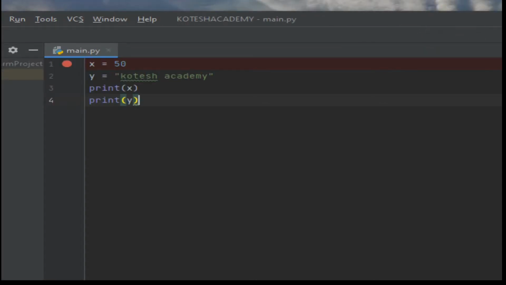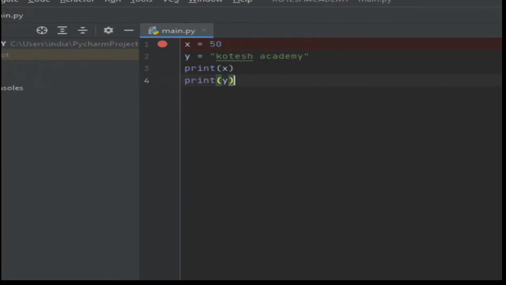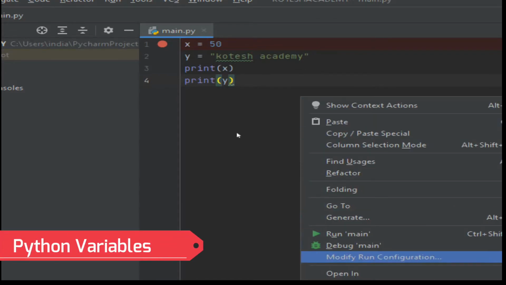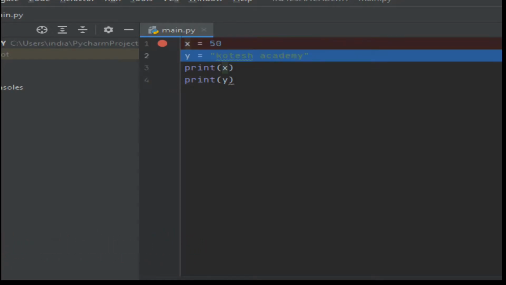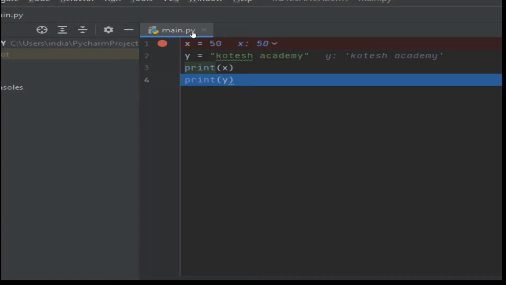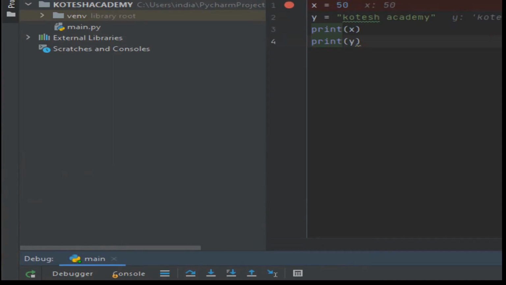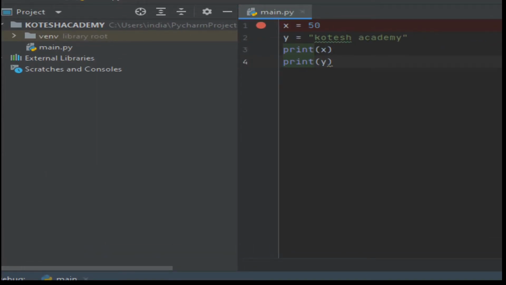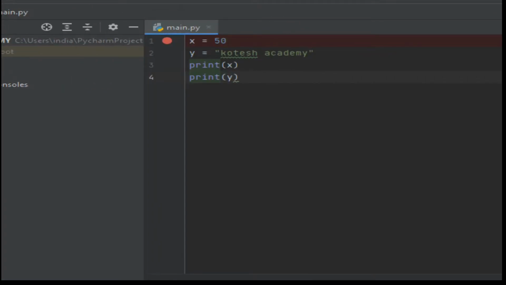There is no need to run the whole process every time, so simply within the line you can check. Right click and debug main, then press F8. You are getting here x is equal to 50. Then after pressing F8, y is equal to Kotesh Academy. Then print x, that x value will be shown by default in the result, that is x is equal to 50 and y is equal to this. Like that you can check what process is going on before the print instruction. So this is the concept of creating variables.